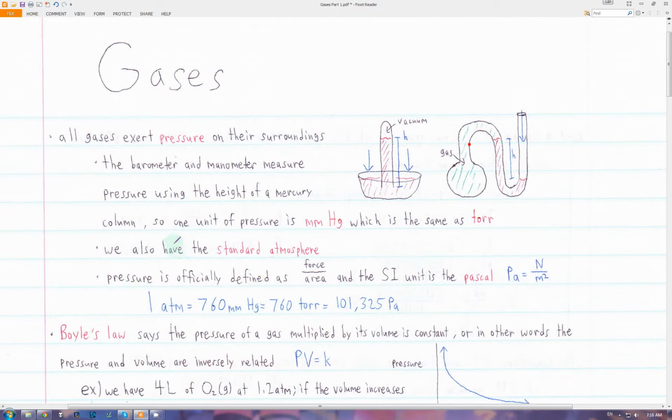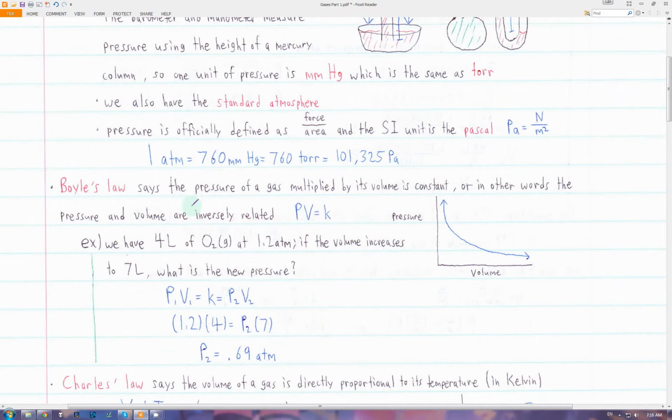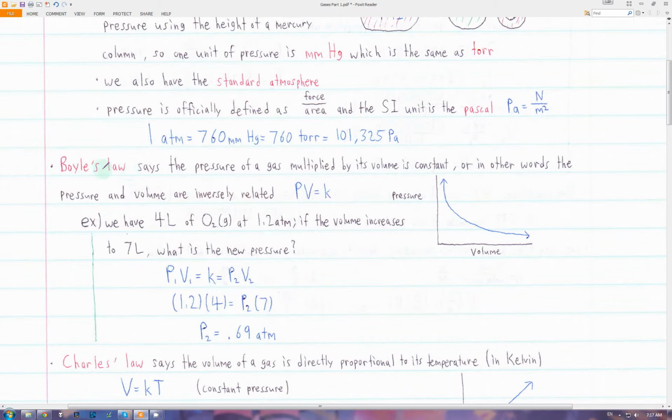Now we have all of these different laws. Boyle's law says that if we multiply the pressure of a gas by its volume, then it will always equal the same thing. Or in other words, pressure and volume are inversely related. If we increase the volume, then the pressure will go down, and if we decrease the volume, then the pressure will go up.